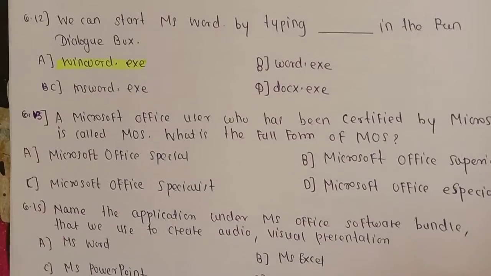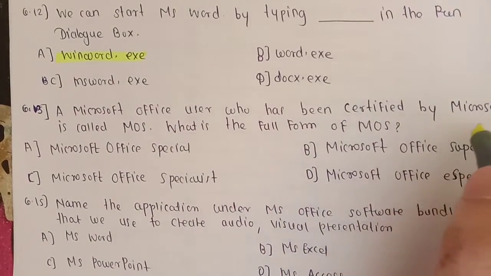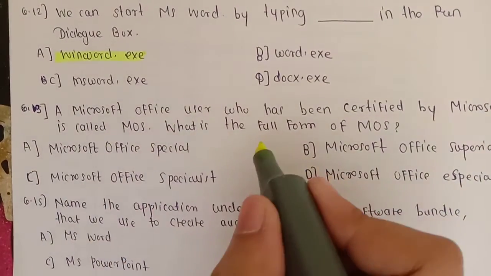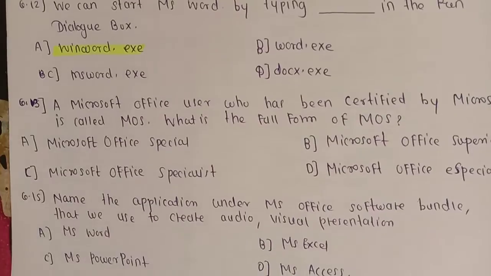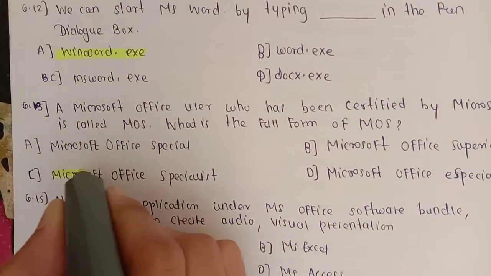Next question. A Microsoft Office user who has been certified by Microsoft is called MOS. What is the full form of MOS? Answer is C, Microsoft Office Specialist.